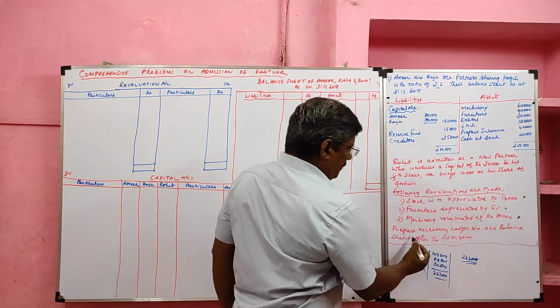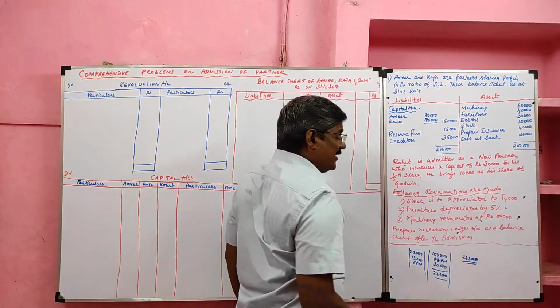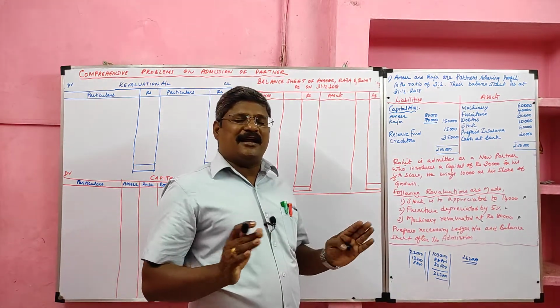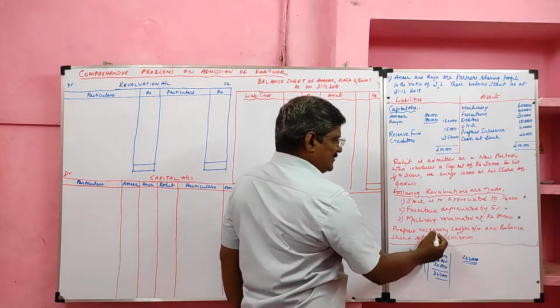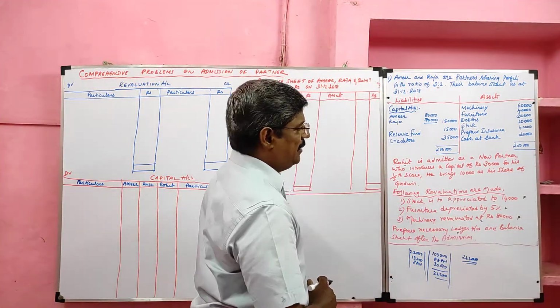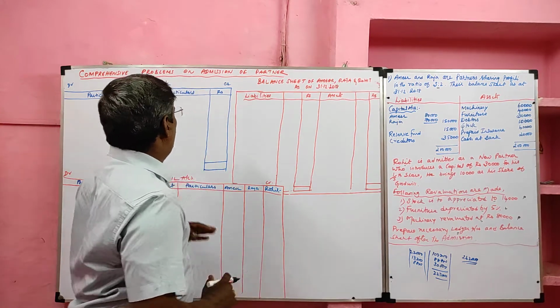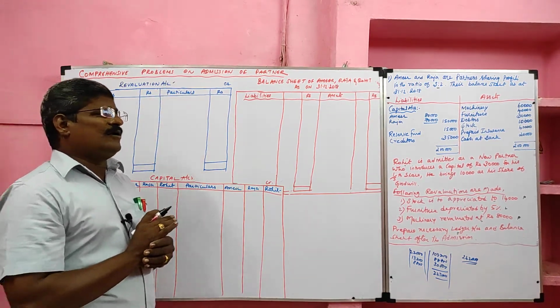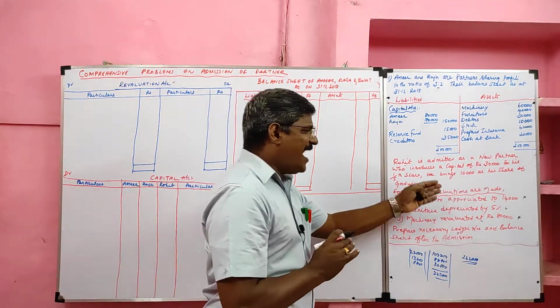Next, prepare necessary ledger accounts. Here they are not asking for journal entries. We are going to prepare ledger accounts directly. So prepare necessary ledger accounts and balance sheet after the admission of a partner. Now first we are going to prepare the revaluation account. As far as revaluation account is concerned, we have to consider only the adjustments.